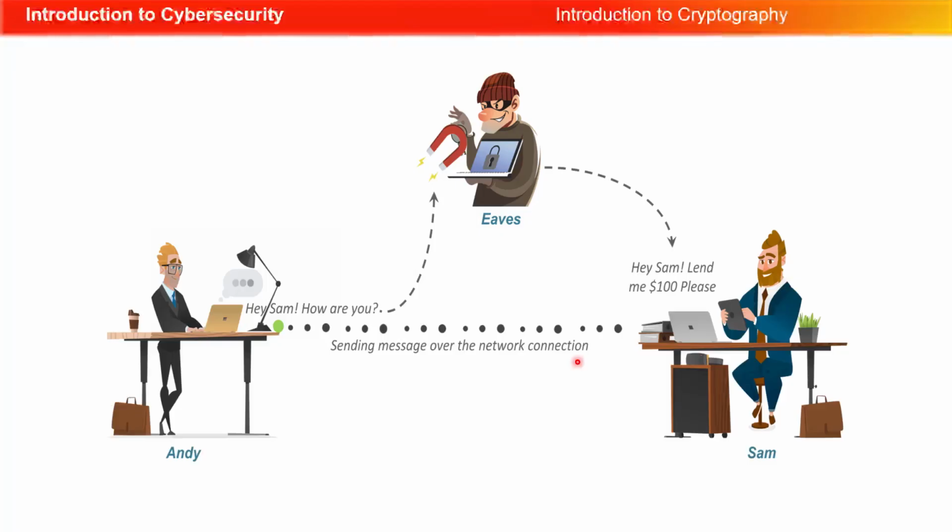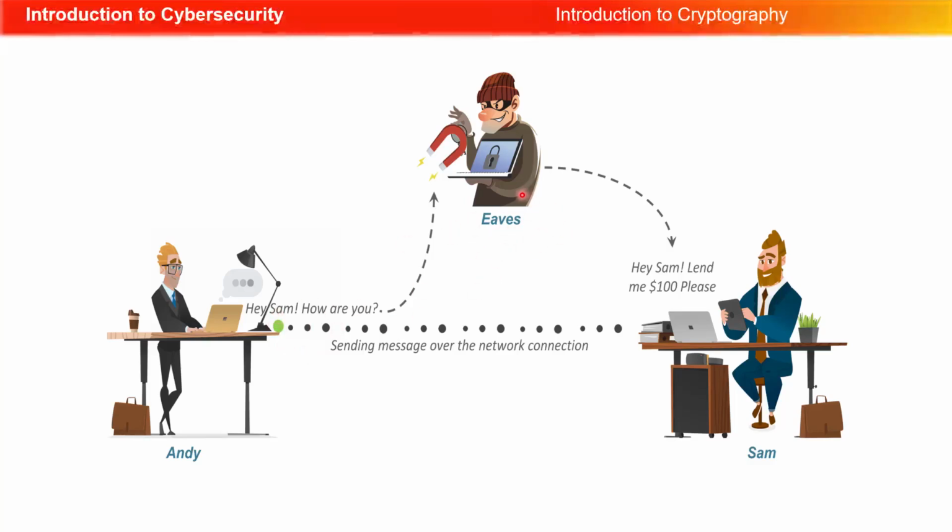is implemented. Well, right here is a good example of why cybersecurity is important. You can see here Andy and Sam are communicating over a network, probably sending just clear text to one another, unencrypted text. Problem is you don't know who else is listening. So Sam and Andy think they're communicating directly with one another. However, as we can see here, Eves has come onto the network.